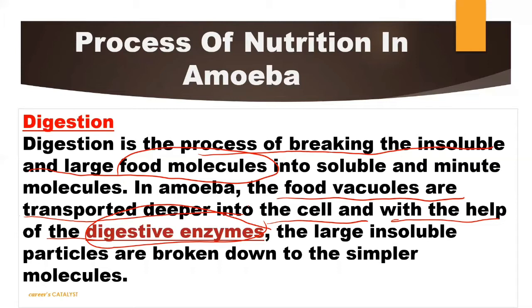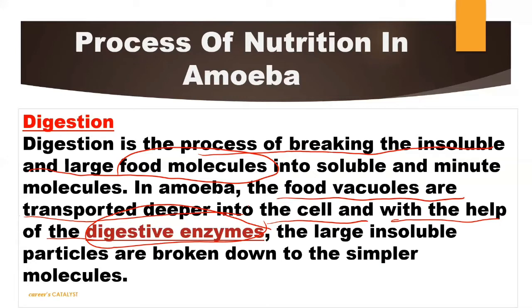So the large insoluble particle will get converted into a simpler one, obviously a soluble particle, so that the amoeba, as you know, amoeba is a unicellular organism, so obviously the particular food will be digested or absorbed by the cytoplasm only. If it is multicellular, then it is absorbed by the different types of cells which are present inside the body. But here we are talking about a unicellular organism. So whatever food is digested here, it will get absorbed by cytoplasm only.